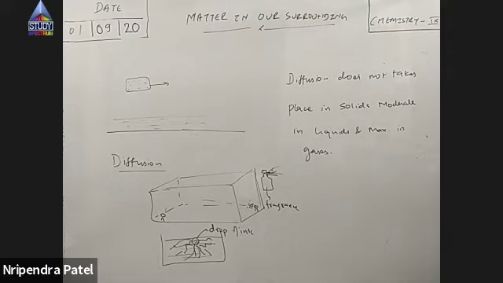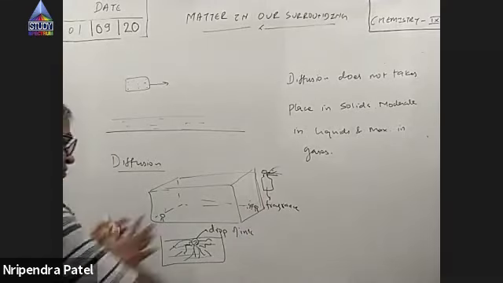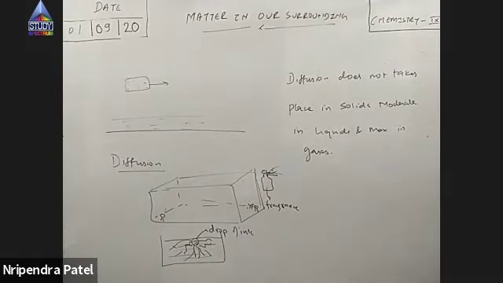Spray of perfume sprayed in a corner of a room will diffuse in this entire room, will spread in this entire room by the process of diffusion the very next moment. Right? So diffusion is maximum in gases, moderate in liquids, and zero in solids. Clear?